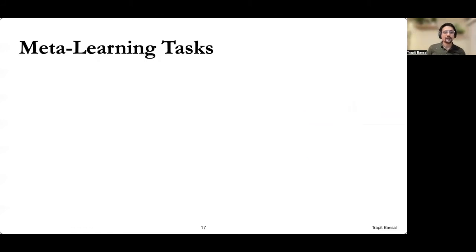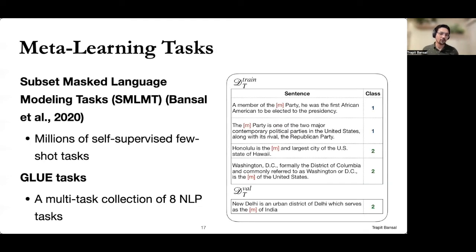Now, an important requirement for meta learning is the distribution over few-shot tasks for meta learning. So where do tasks come from? We use this prior approach to create few-shot tasks from unlabeled data. This approach creates a very large distribution of fill-in-the-blank few-shot tasks from completely unlabeled data to allow large-scale meta learning. And in addition to millions of such self-supervised tasks, we use a small number of real NLP tasks from the GLUE dataset. A combination of these tasks then serves as the task distribution to enable meta learning of the meta adapters.